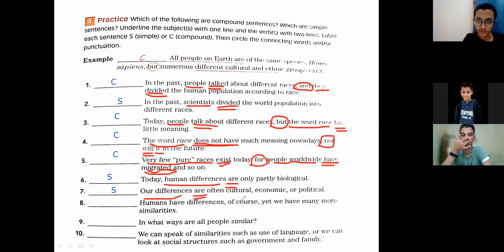Nothing more, Muhammad? We have or and two commas. But take care, or here is not a conjunction, okay? How can we know this sentence is a compound sentence? If we have two subjects. Do we have two subjects here? No. Do we have two verbs? No. Only one verb and one subject, so it is a simple sentence. All of you take care of this point, please.